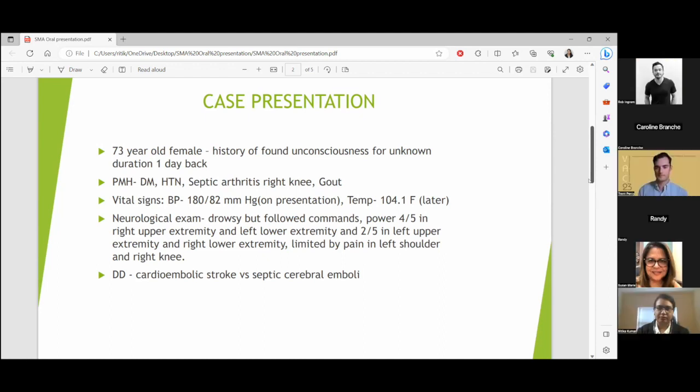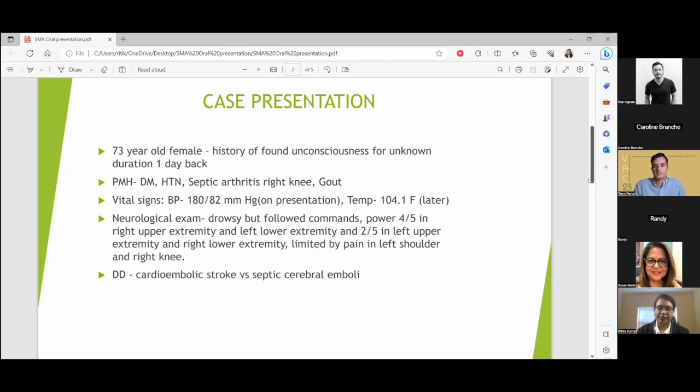The patient was brought to a different hospital, from where she was referred to our hospital for further evaluation. On presentation, her blood pressure was elevated at 180 by 82 mmHg, and she had a temperature of 104.1 Fahrenheit later that day. Her neurological examination showed that the patient was drowsy but followed commands. Her power was 4 by 5 in right upper extremity and left lower extremity, and 2 by 5 in left upper extremity and right lower extremity, which was limited by pain in left shoulder and right knee.